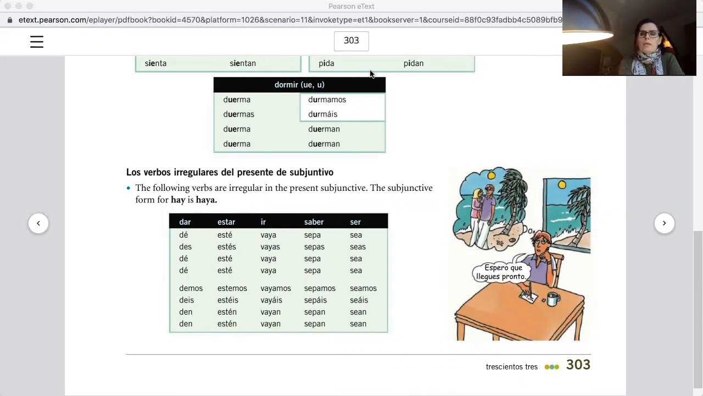Dar turns into dé, estar into esté, ir vaya, saber sepa, and ser sea. There are some more advanced ones, but don't worry about it. These are the main ones. There are basically just some that do the same thing as saber, but you'll see that in intermediate or advanced if you take it. Hopefully you'll take it with me.